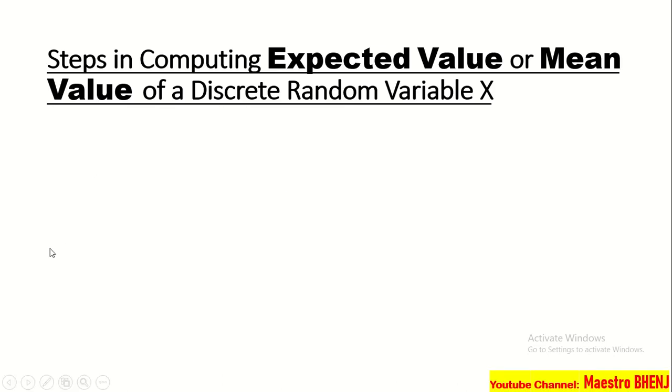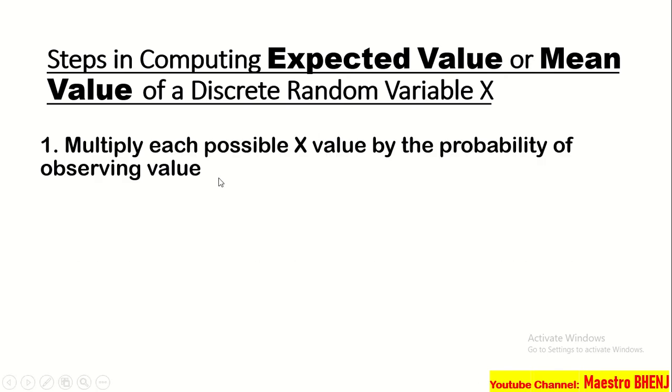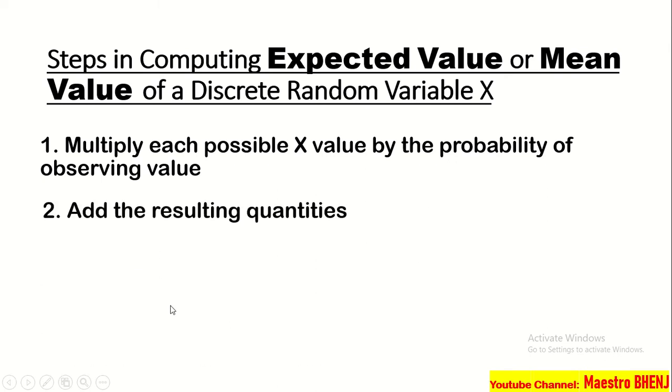Okay. Steps in computing expected value or mean value of a discrete random variable. Ang unang-una dyan, we have to multiply each possible x value by the probability of observing value. Next, we have to add the resulting quantities. Ibig sabihin, these are the two steps for us to have the mean value.